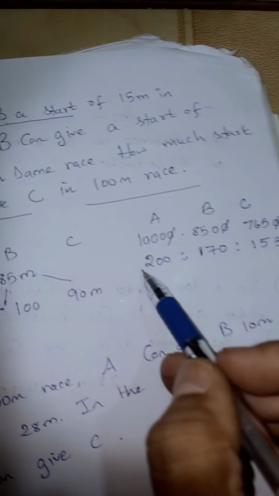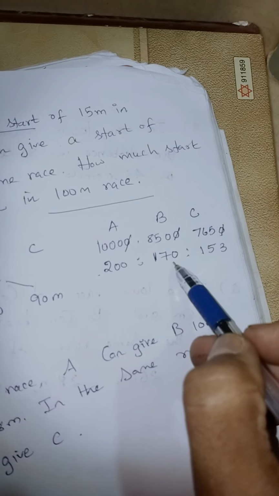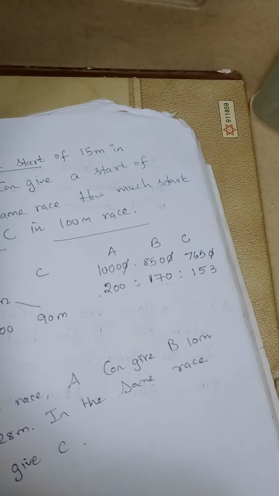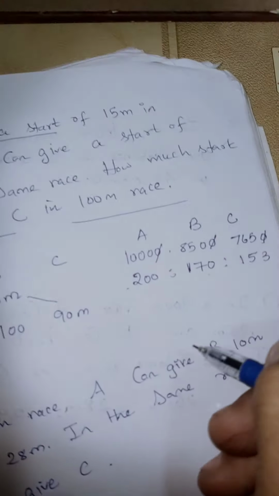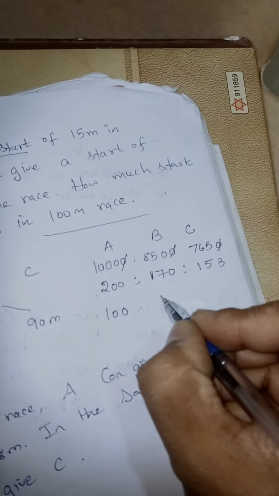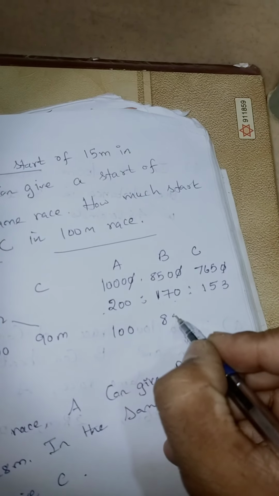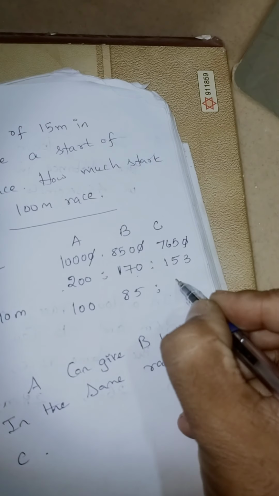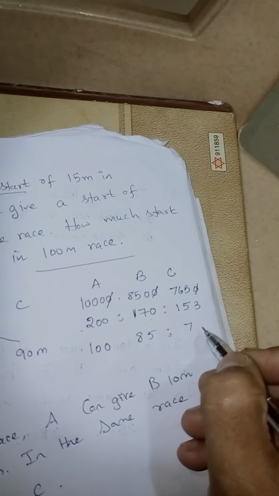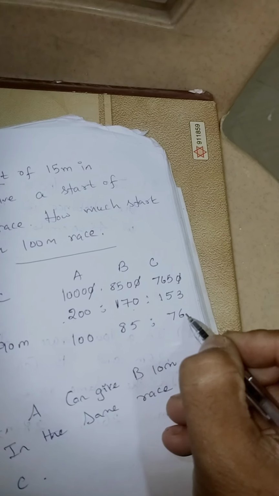That means A is at 200, then B is at 170, C is at 153. Now if I divide with 2, A is at 100, B is at 85, and C is at 76.5.